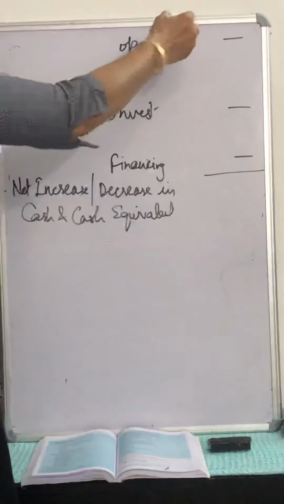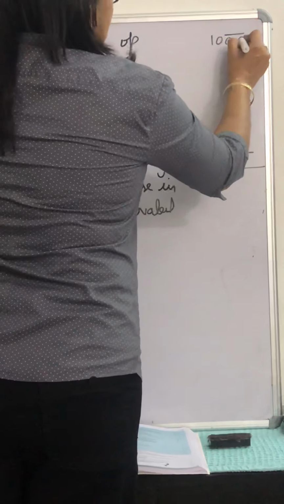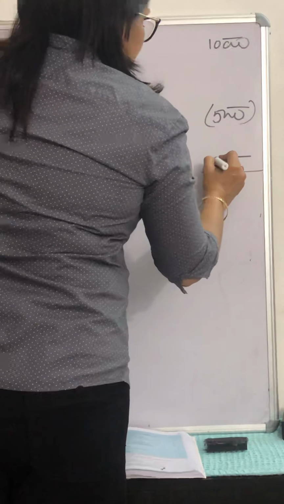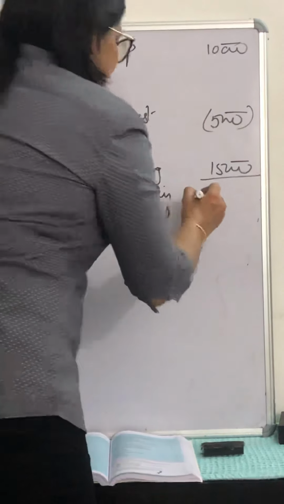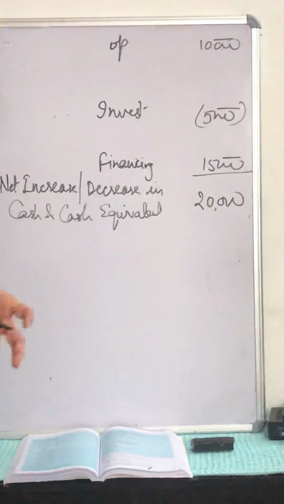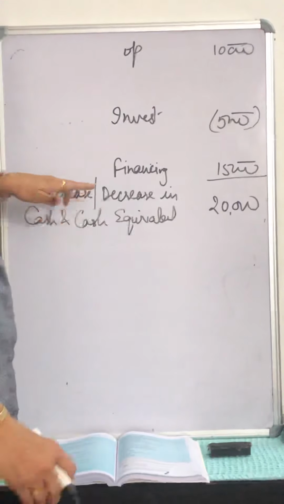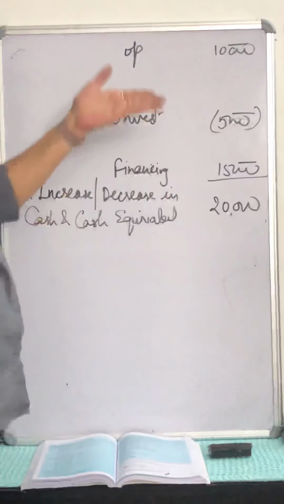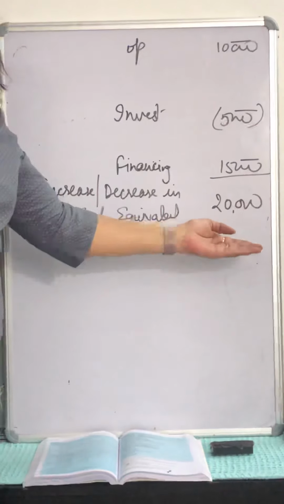So we compare these all three. Let for example this is 10,000, this is 5,000 negative, this may be 15,000. So finally 25 minus 5, your net increase will be 20,000. This increase and decrease, both words will be taken in the format only, but when you will solve the questions, you will clearly find out whether there is increase or the decrease.